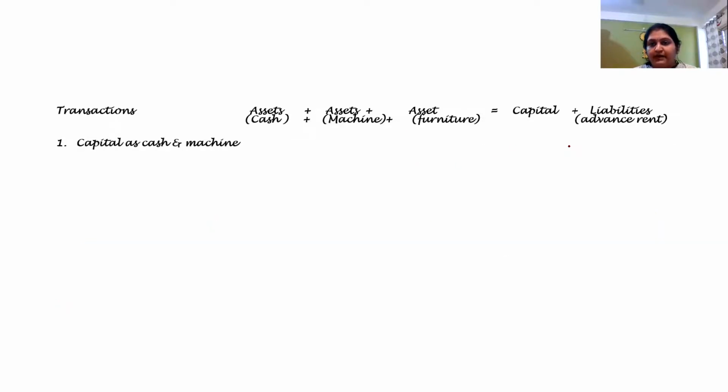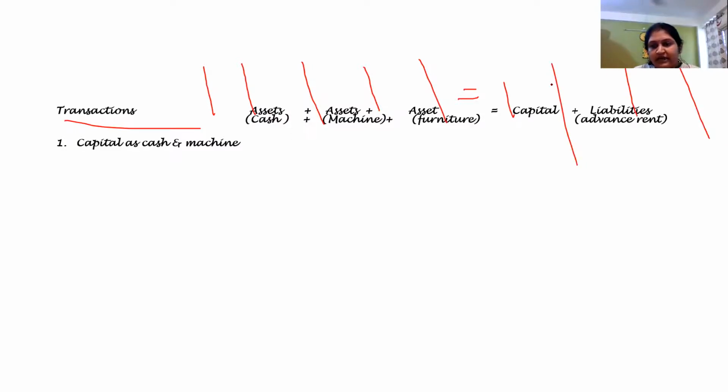Now let us make the format. Here I would like to tell you that in your exam, you can write your transaction, then make 5-6 columns on both the sides, right? Then you put the equal to sign, and then again you make various columns. So how it is going to help you is that in every entry, whatever new head is to be created, you can write that. Again, new entry, write that heading, or on this side, write the heading. And if at the end of the question, suppose this column is not being utilized, you just erase it. I hope you are understanding.